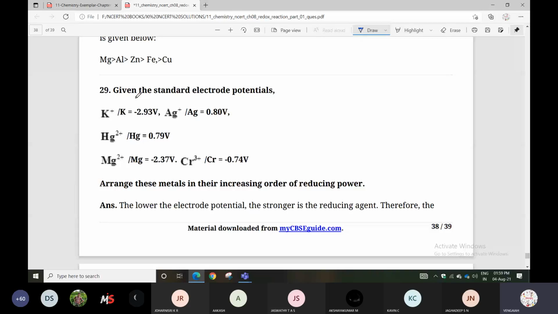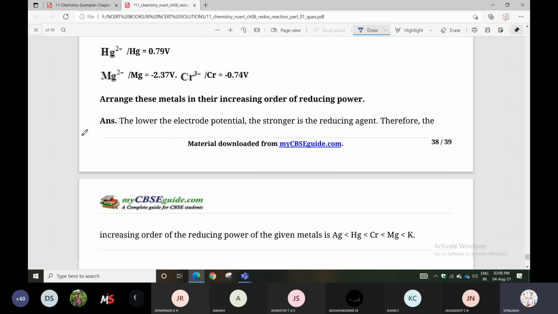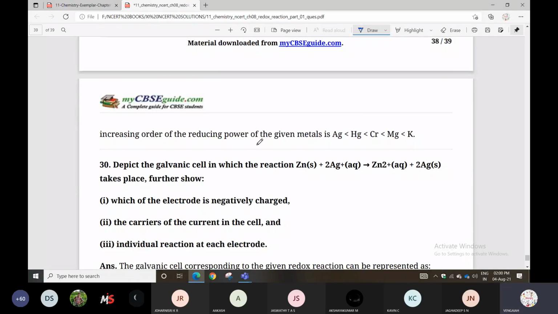the given standard electrode potential values. The standard electrode potential values of potassium, silver, mercury, magnesium and copper are given. Arrange these metals in their increasing order of reducing power. How can we say reducing power? The lower the electrode potential value, the stronger the reducing agent. Therefore, the increasing order of the reducing power of the given metals is also given.